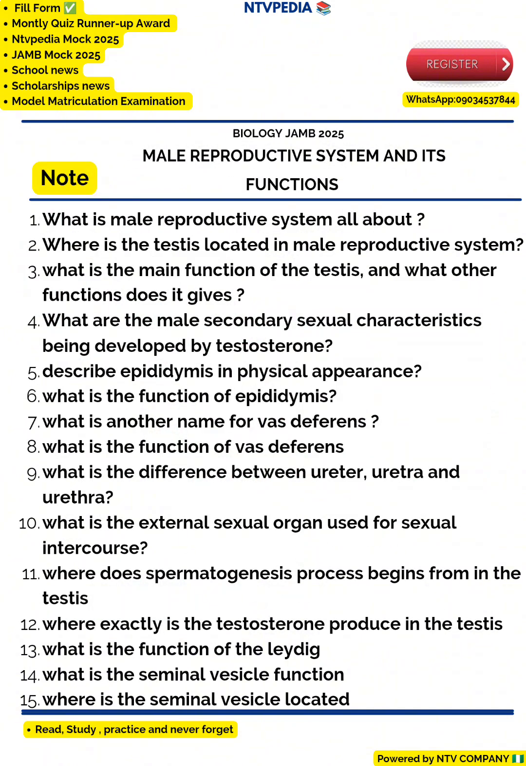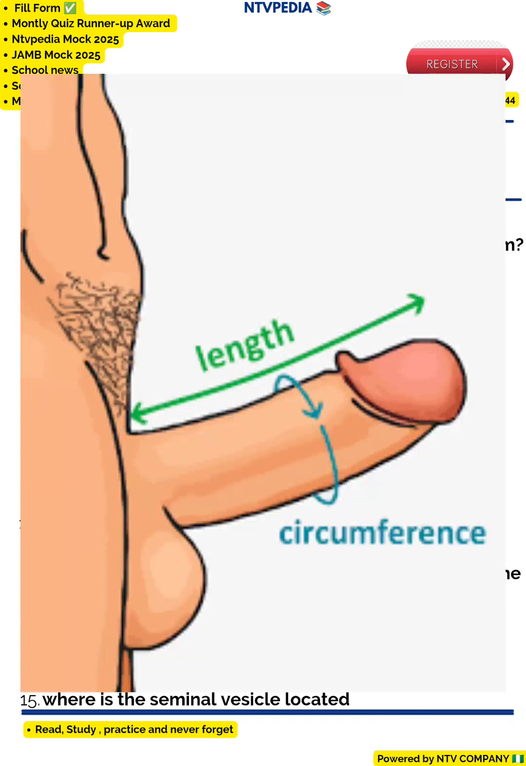So that's question number 10. What is the external sexual organ used for sexual intercourse? The answer to that one is the penis. It is an external sexual organ.